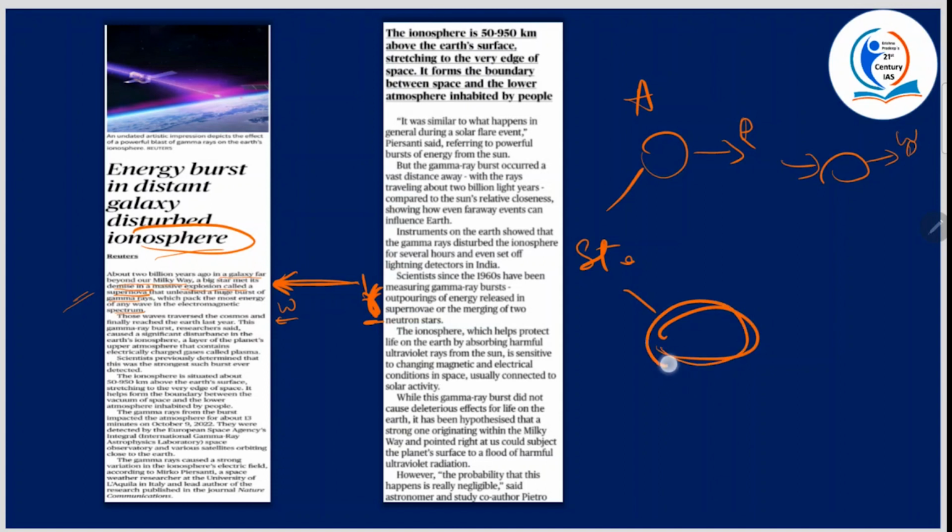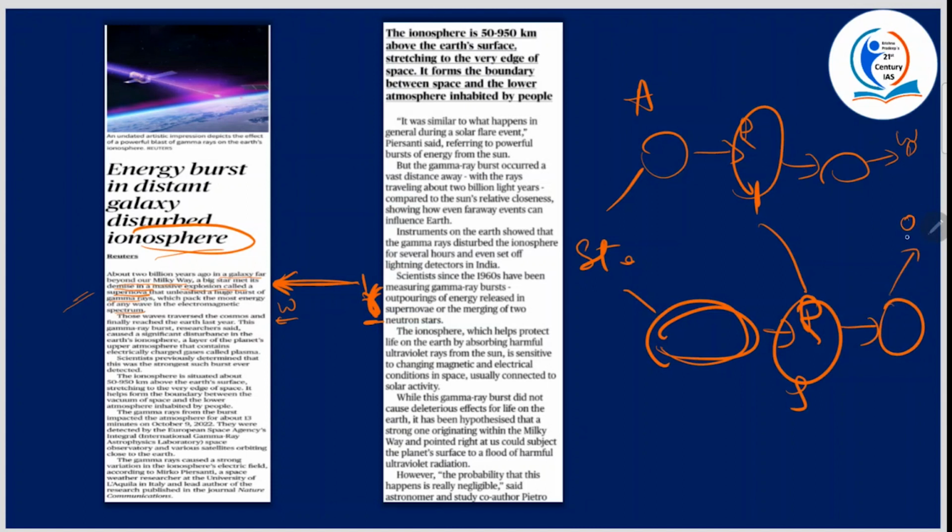If it is a massive star, it'll be a red supergiant. Then there will be a supernova explosion, then a neutron star, and then a black hole. This is how black holes are formed. All right, and in supernovas also we have type 1 supernova and type 2.